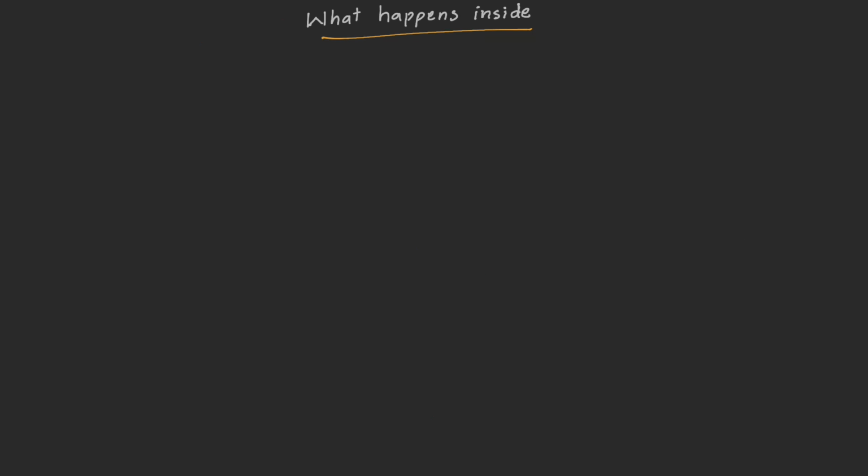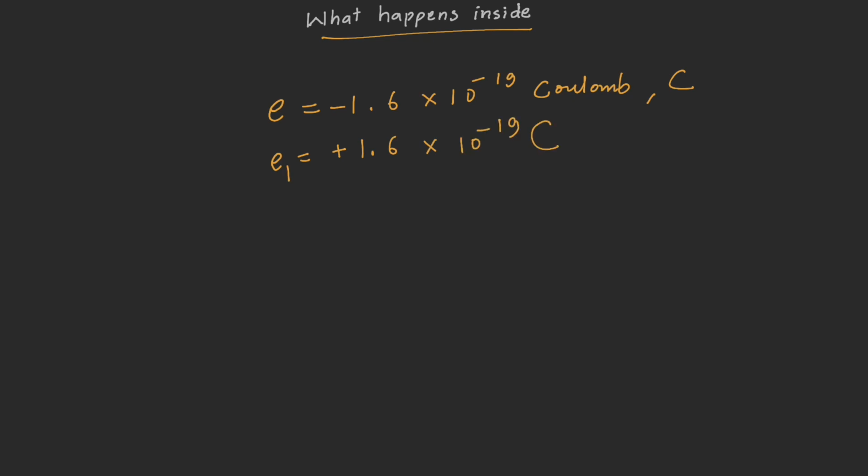The charge on an electron is given by small letter e, and the value of this charge is 1.6 into 10 to the power minus 19 Coulomb, and Coulomb is the unit of the charge. The symbol for Coulomb is capital C. On an electron, the charge is negative, so we can say it is minus 1.6 into 10 to the power minus 19 Coulomb. And on a proton, the charge is equal in magnitude. It is just the positive charge, so it is 1.6 into 10 to the power minus 19 Coulomb, and that is the charge on the proton.